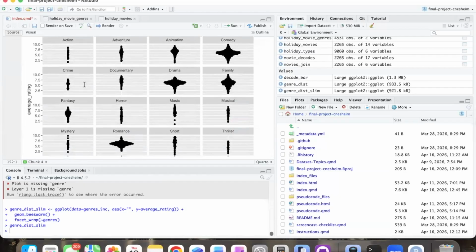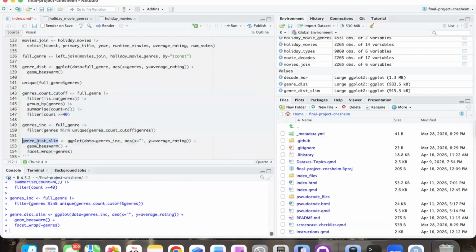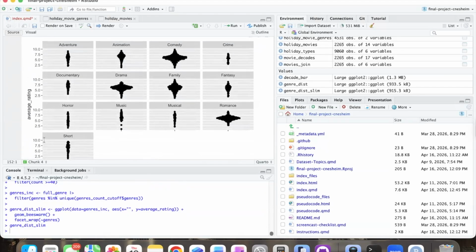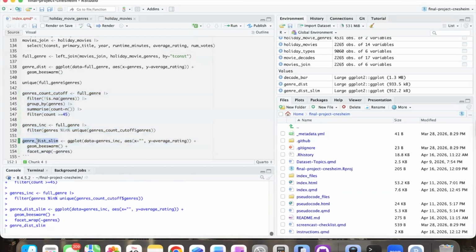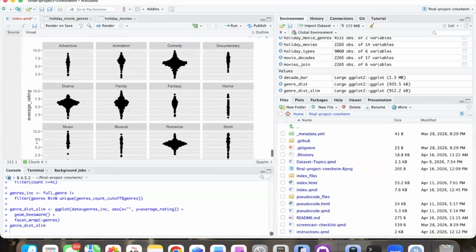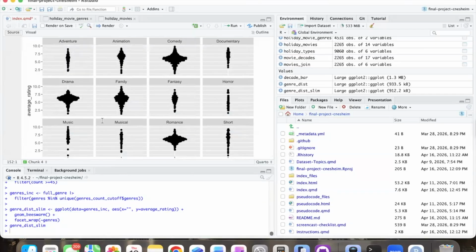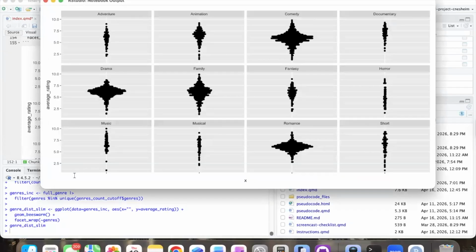Still a little crowded. I wonder if we, let's increase this to 40. See how that looks. That's slightly annoying that there's one too many. Let's see if 45 does the trick. If not, we'll adjust. Okay, perfect. So for those that have 45 entries or more in our data set, we can see this. So this kind of gives us some information, not a ton, but a little bit.